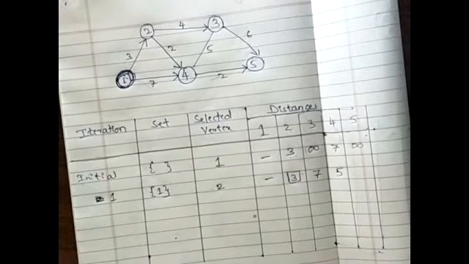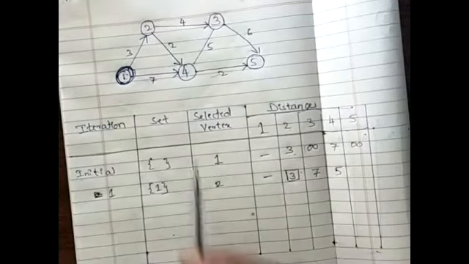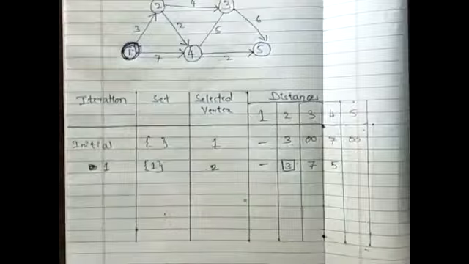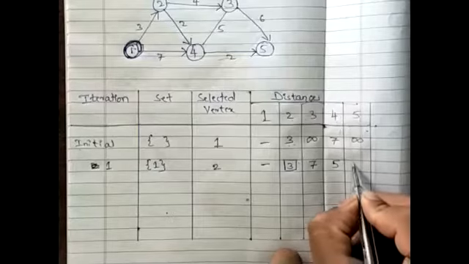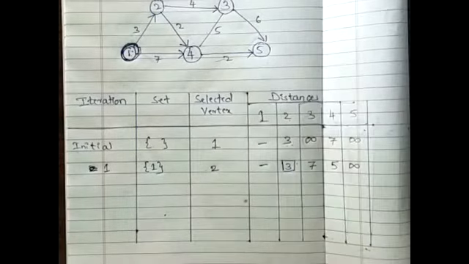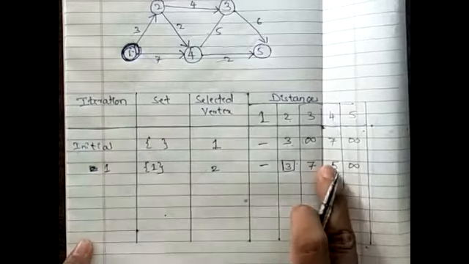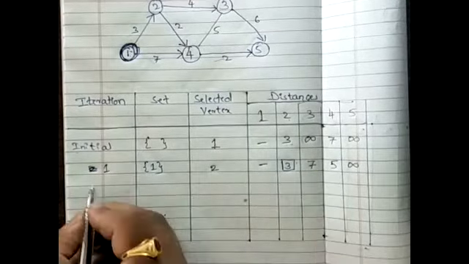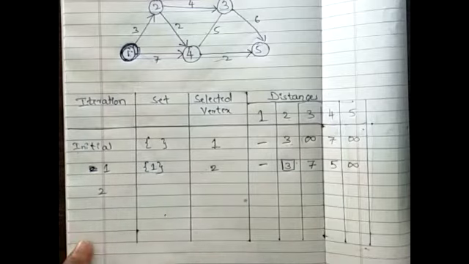Okay, now to the next vertex. Is there a direct path from 2 to 5? No. That means it is the previous value itself, that is plus infinite. So I have completed my second iteration. The next iteration I need to move upon.